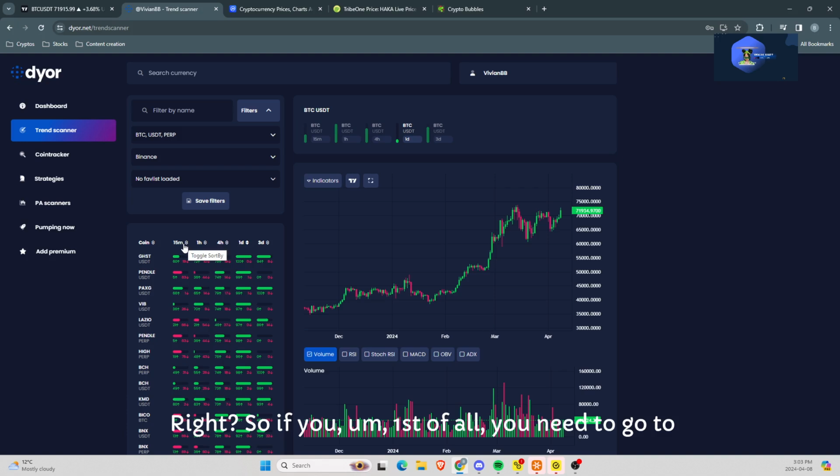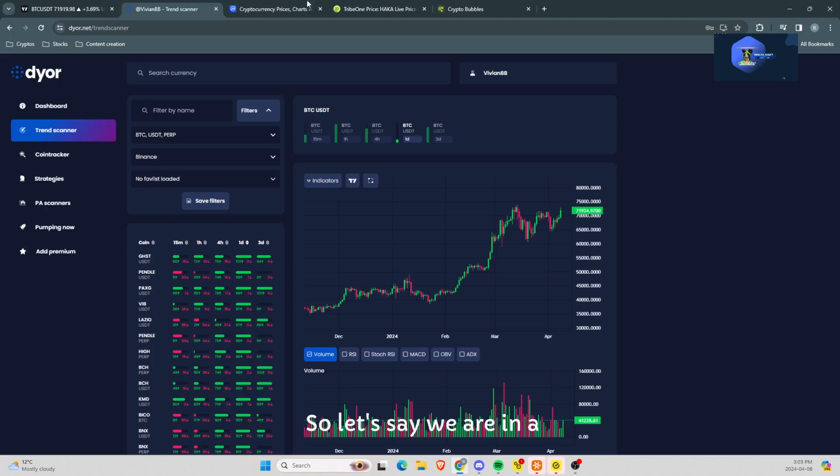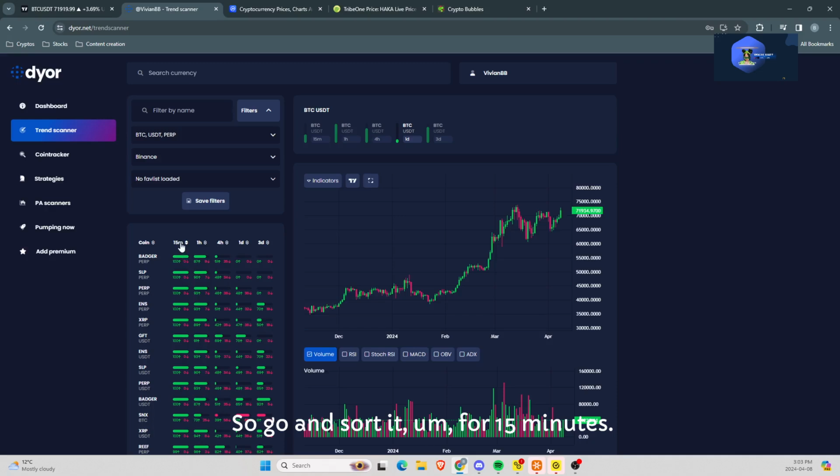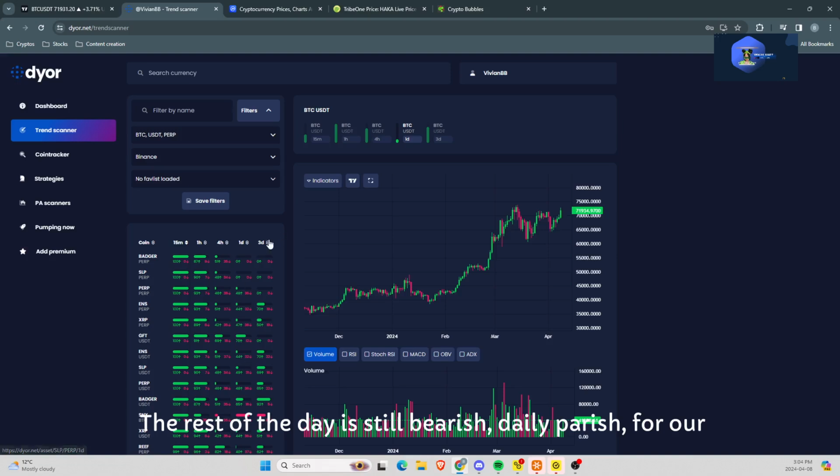First of all, you need to go to Bitcoin and make sure whether you are in a bullish bias or a bearish bias to determine which token to trade. So let's say we are in a bullish bias, so which one to pick? So go and sort it for 15 minutes, and as you can see, the rest of the day is still yet to turn bullish. The rest of the day is still bearish. Daily bearish, 4 hour bearish, but 1 hour is bullish, which means it is gonna go up.